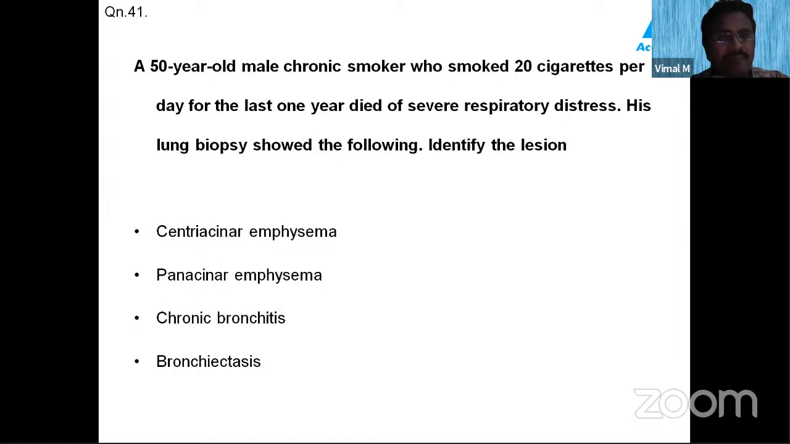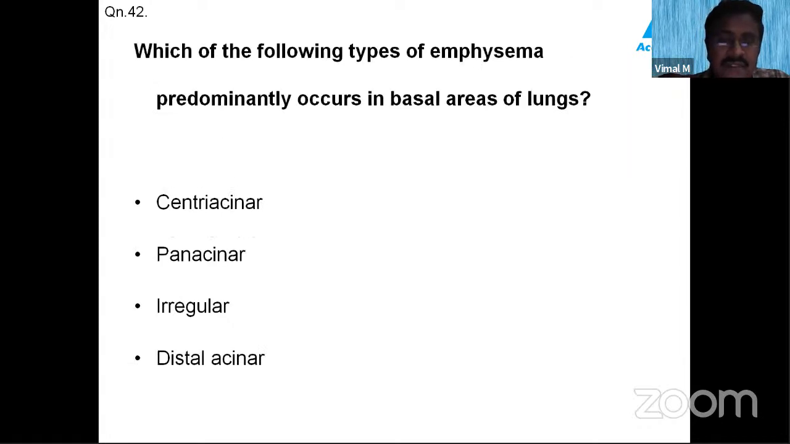Then see this question. A 50-year-old male chronic smoker who smoked 20 cigarettes per day for the last 1 year died of severe respiratory distress. His lung biopsy showed the following. Identify the lesion. So they are asking us which type of emphysema is common in cigarette smoking: centriacinar, pan-acinar, chronic bronchitis, or bronchiectasis. Which of the following types of emphysema predominantly occurs in basal areas of lungs? That is centriacinar, pan-acinar, irregular, distal acinar.